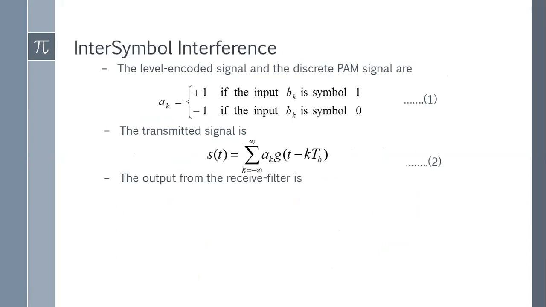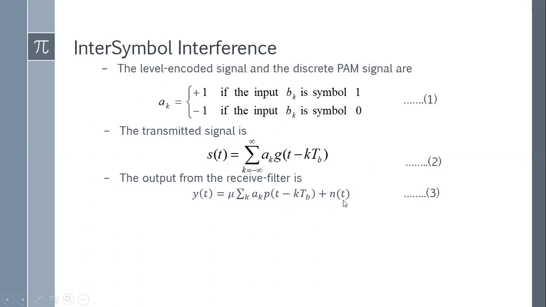So a_k is the pulse at the kth instant, which is transmitted through the transmit filter g(t). Then it is transmitted through the channel, where we have a channel model filter c(t), and then it goes through the receive filter h(t). Together we write this as p(t minus kT_b). In p(t minus kT_b) we considered the transmit filter, the channel, as well as the matched filter, and together we write it as p(t minus kT_b).